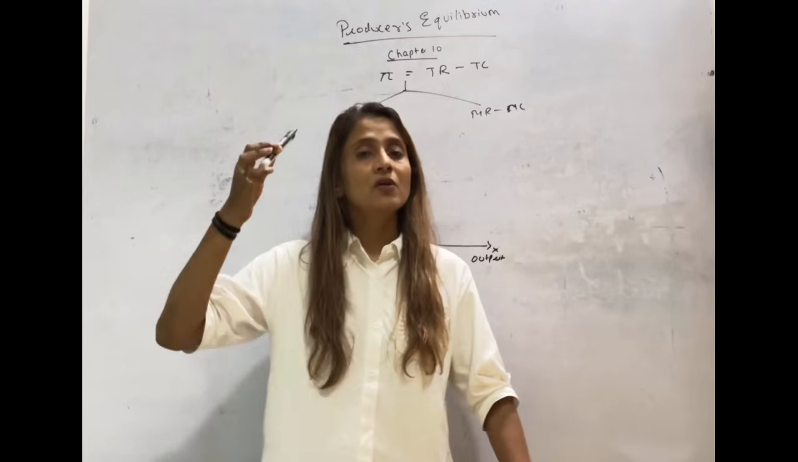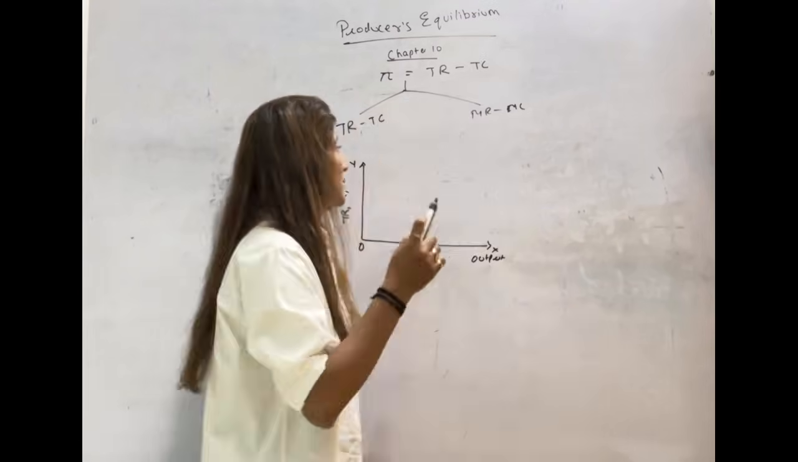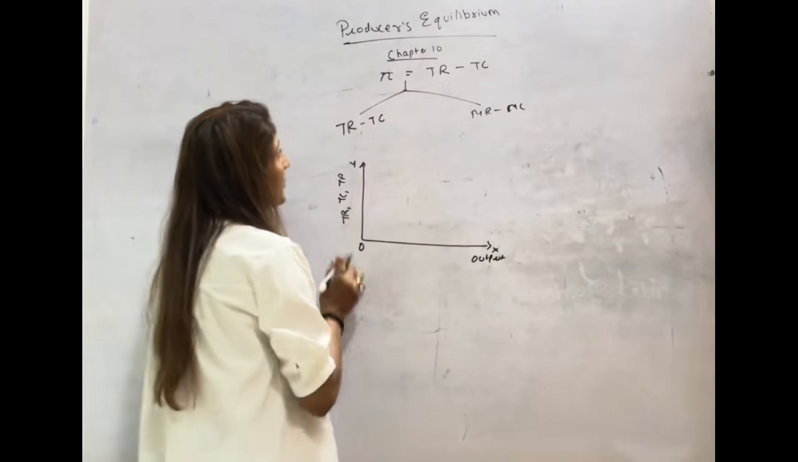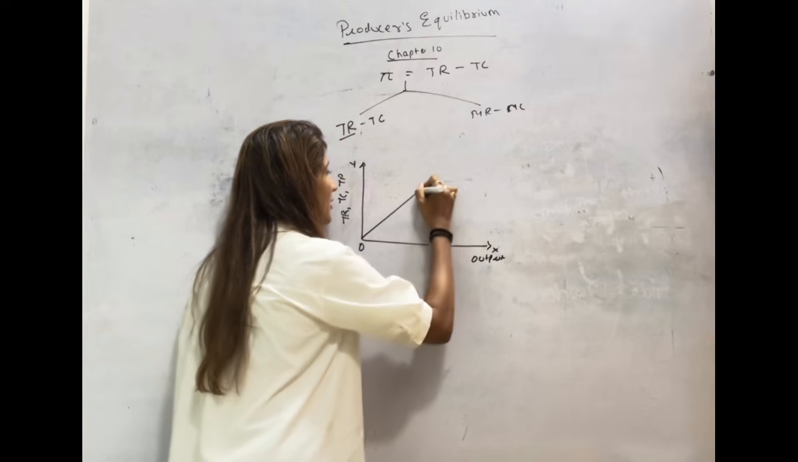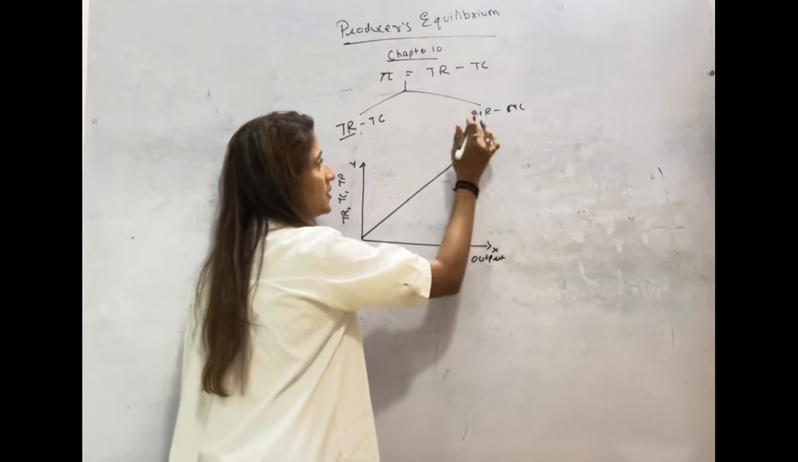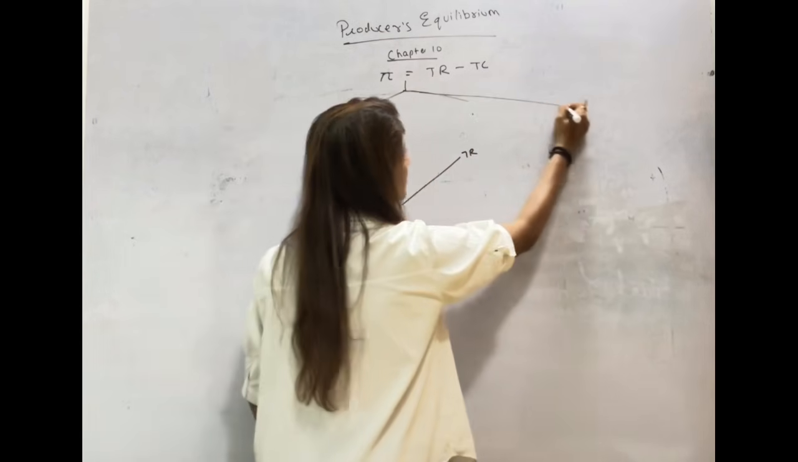Perfect competition is already done in chapter number 9. So, under perfect competition, how is the total revenue curve? Total revenue curve is, this MR-MC we can do later, okay?